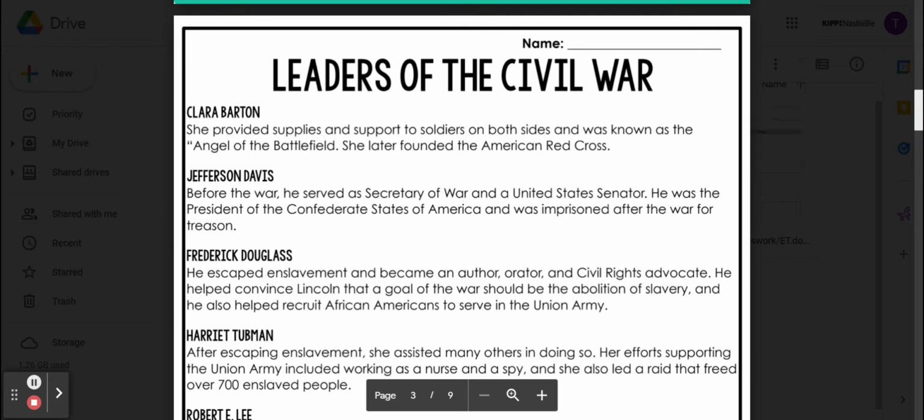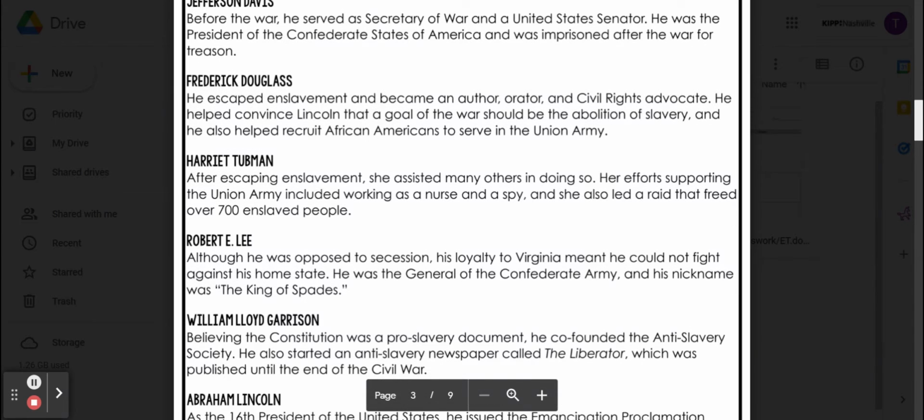Frederick Douglass. He escaped enslavement and became an author, orator, and civil rights advocate. He helped convince Lincoln that a goal of the war should be the abolition of slavery, and he also helped recruit African Americans to serve in the Union Army.